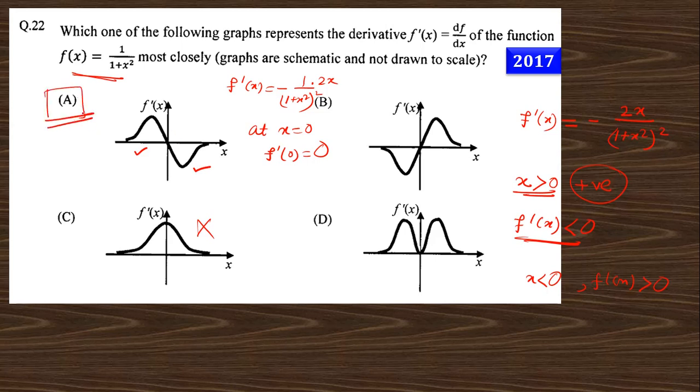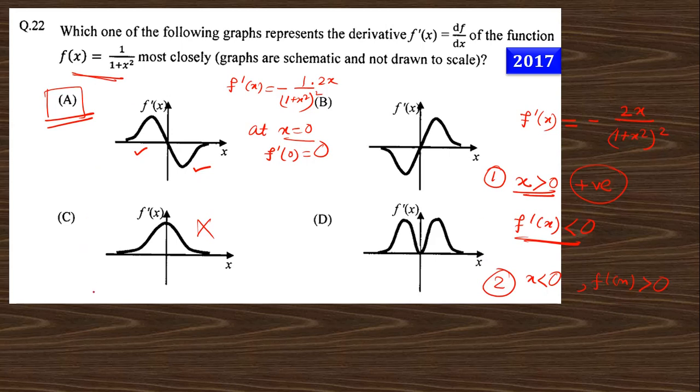Is my concept clear? For the first derivative you get this portion, and from the expression you can see that at x equal to 0, f prime 0 is 0, that is this portion is not correct. But in the expression you can see if x is greater than 0 then f prime x must be less than 0, and for x less than 0 this is number 1 and this is number 2.